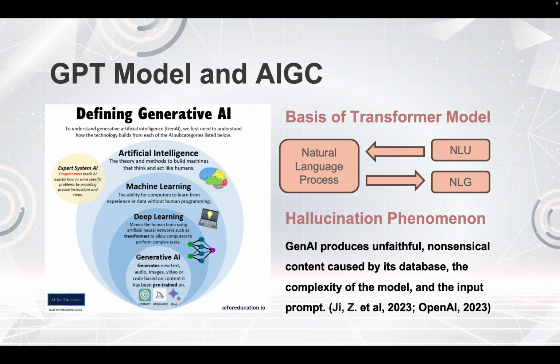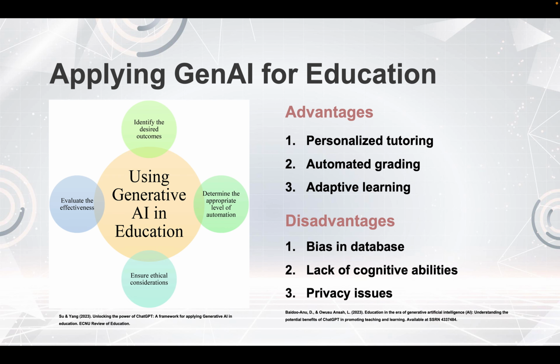Therefore, while they are generating content, there are issues that we have to face. First of all, a well-known issue is the hallucination phenomenon. Gen AI produces unfaithful, nonsensical content caused by its database, the complexity of the model, and the input prompt. That is the first and foremost issue that we may have to overcome when using Gen AI in generation scenarios, not only in language teaching and learning, but also for educational purposes.